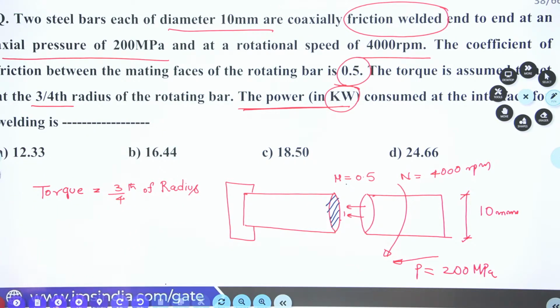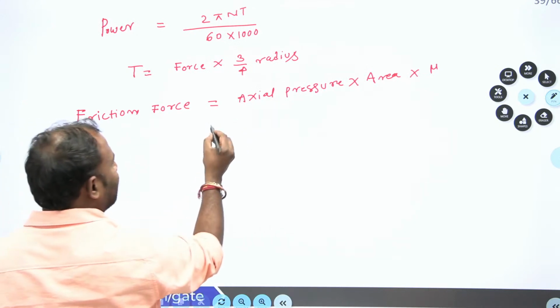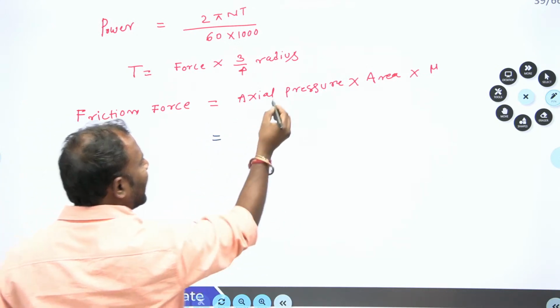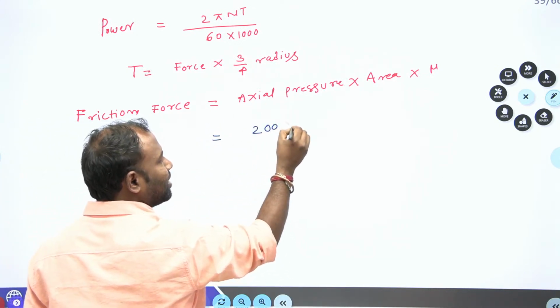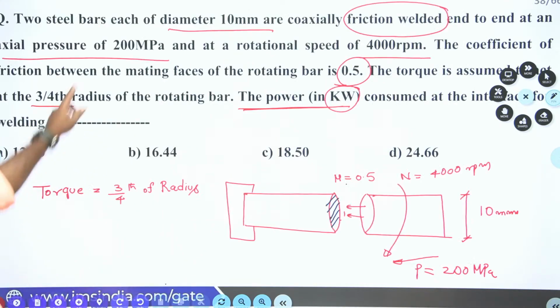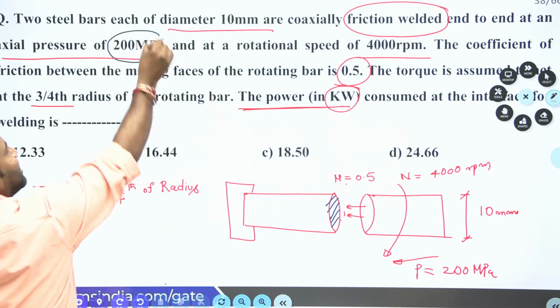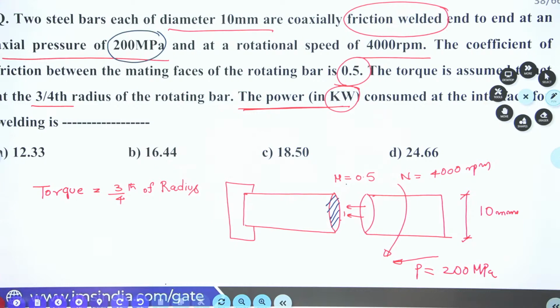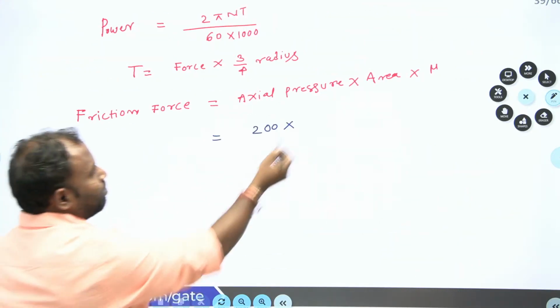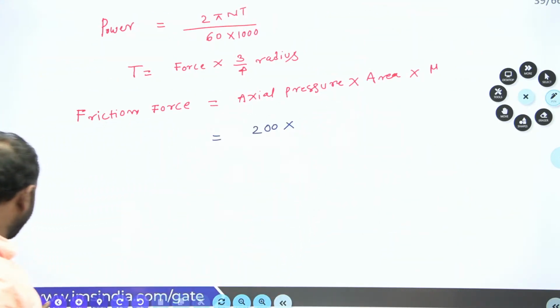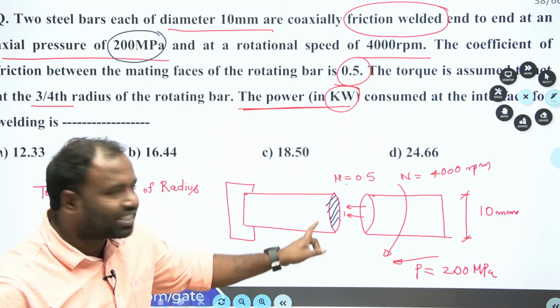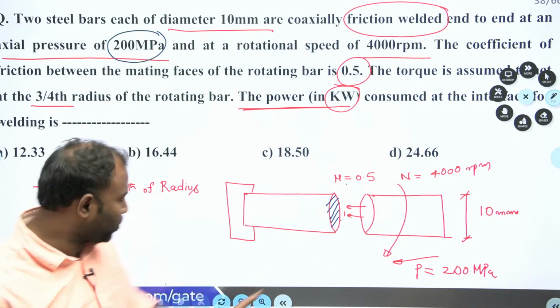Now let us go for calculating that. Axial pressure, how much was given? Axial pressure is 200 megapascal. In the problem they gave it, right? Now let us go to the area of the bar. How can you calculate the area of the bar? It is cylindrical, so pi by 4 d square, right?